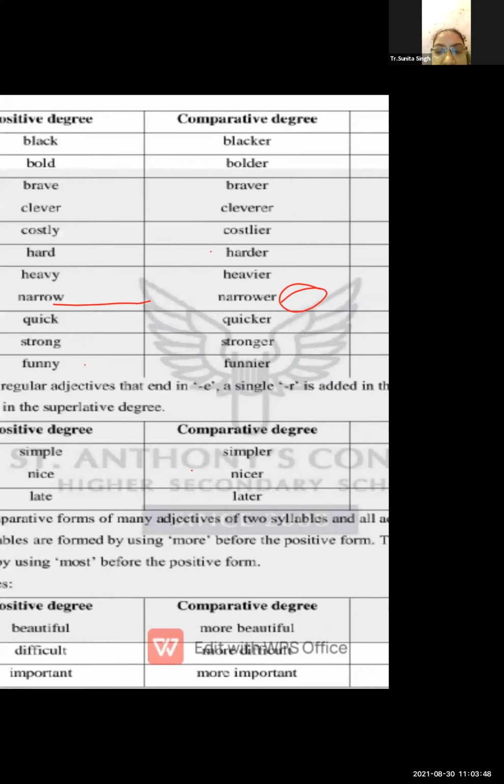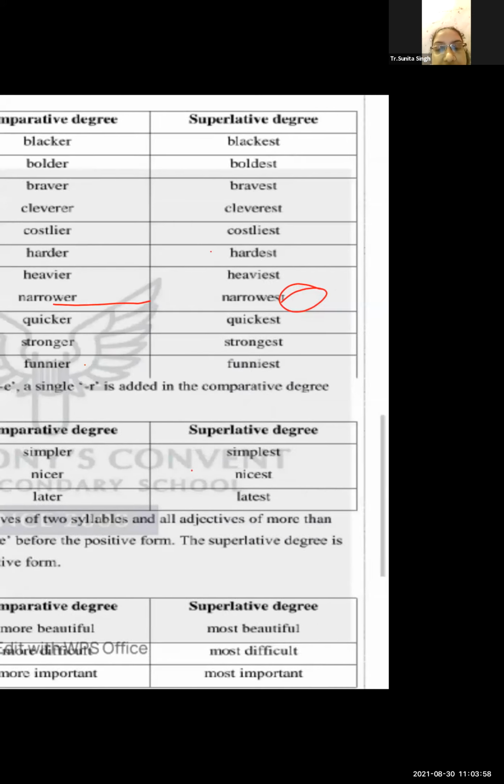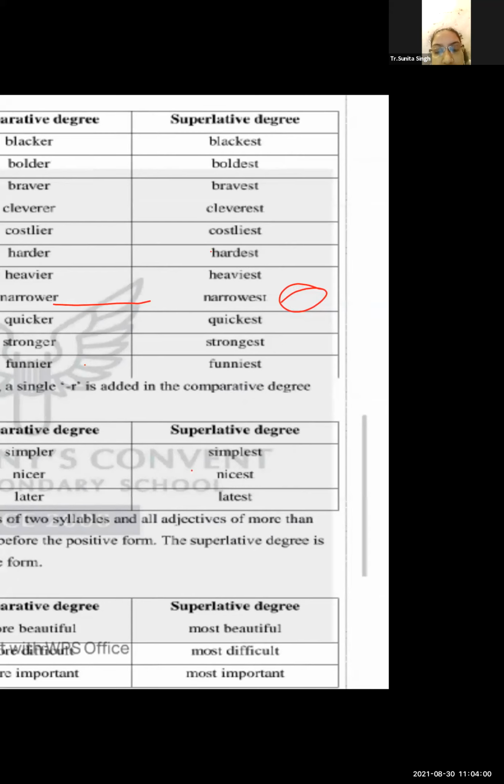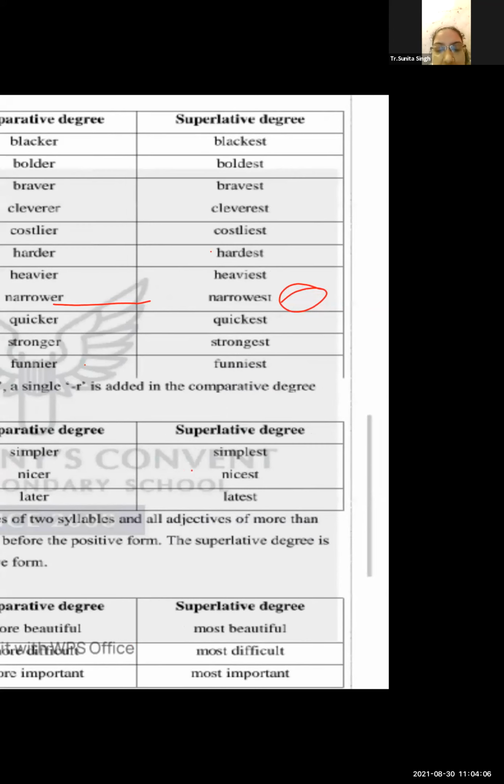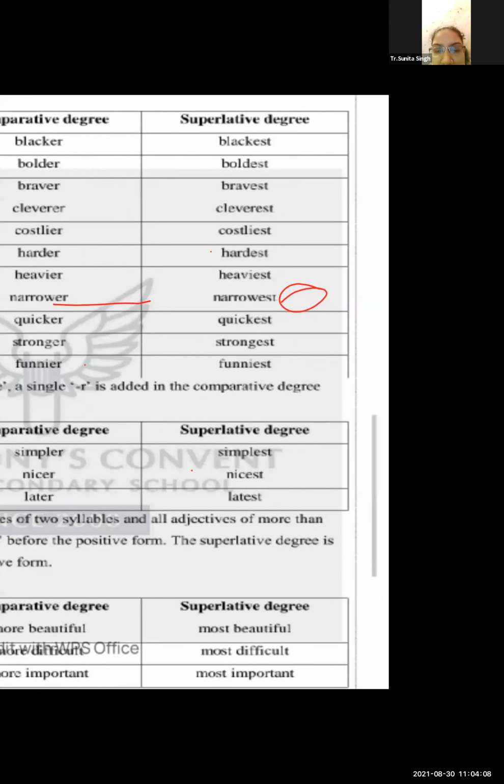अब बहुत सारे एडजेक्टिव्स हैं, जैसे beautiful. ओके, तो इसमें आप ER ऐड नहीं कर सकते. यू हैव टू ऐड मोर फॉर कंपैरेटिव डिग्री, that is called more beautiful. And in the superlative, you have to add most. That is the most beautiful. More difficult, most difficult. More important, most important. Okay. So this is also one of the forms of positive degree, comparative degree, and superlative degree.